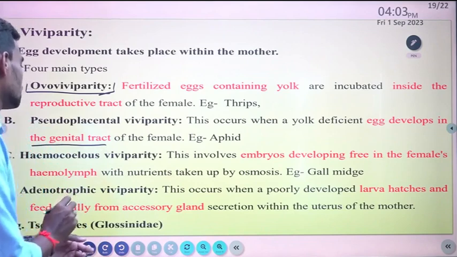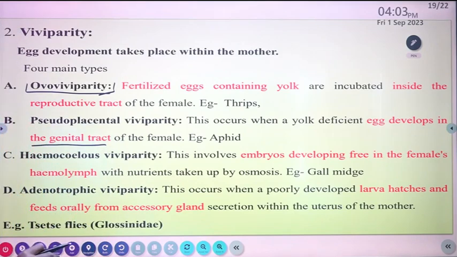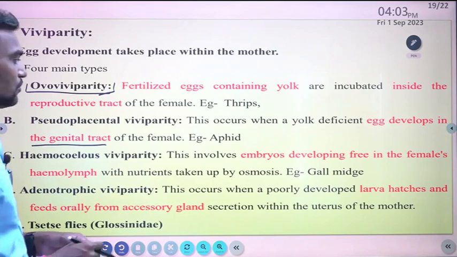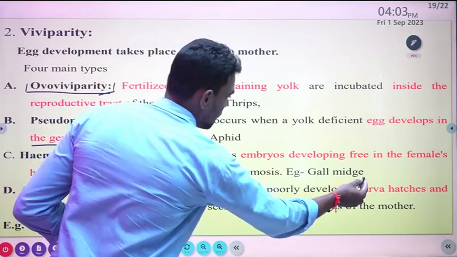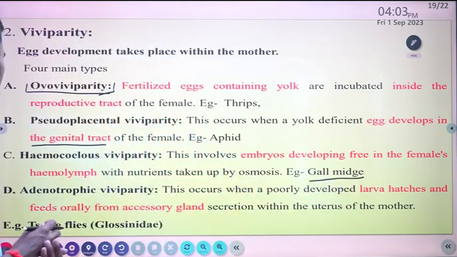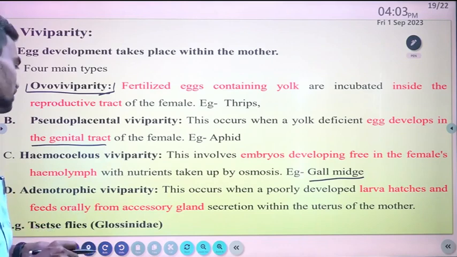Then hemocoelous viviparity involves embryonic development free in the female's hemolymph, with nutrients taken by osmosis, example Gall midge. Then adenotrophic viviparity occurs when a poorly developed larva hatches and feeds orally from accessory gland secretion within the uterus of the mother.